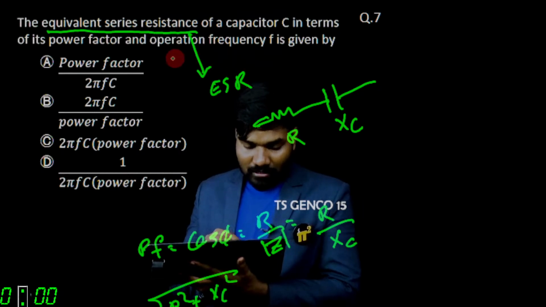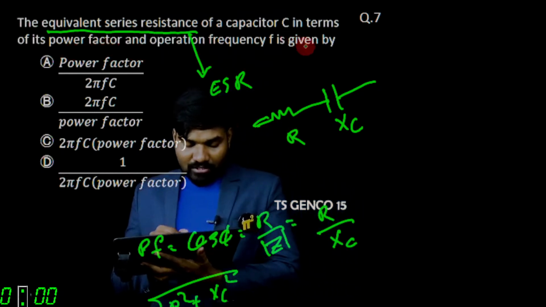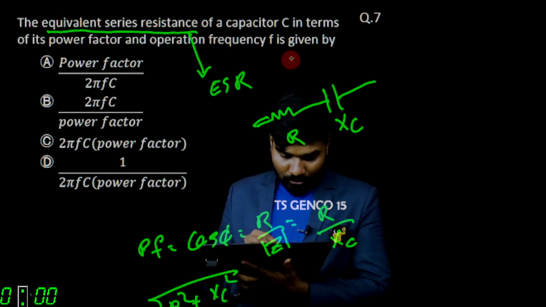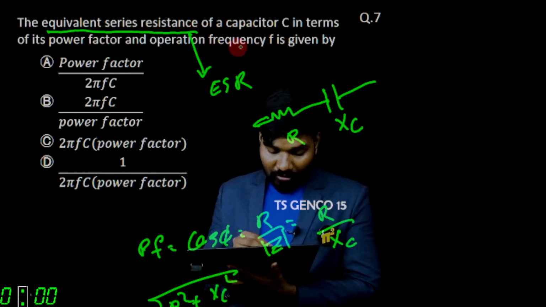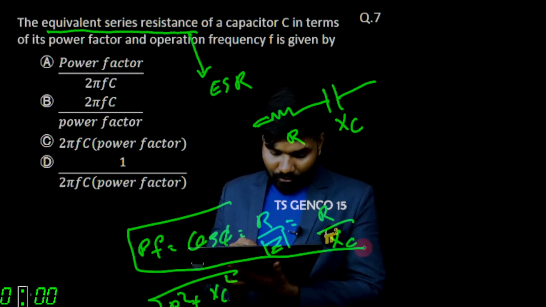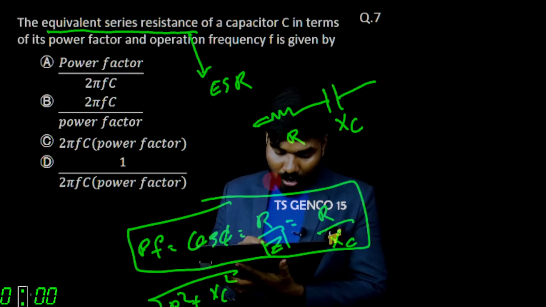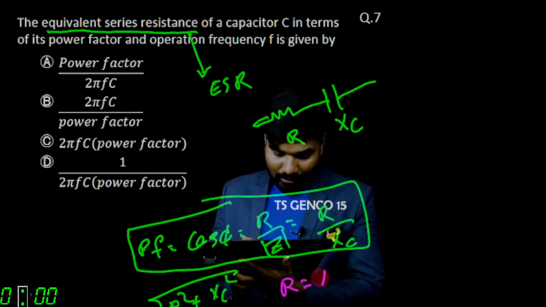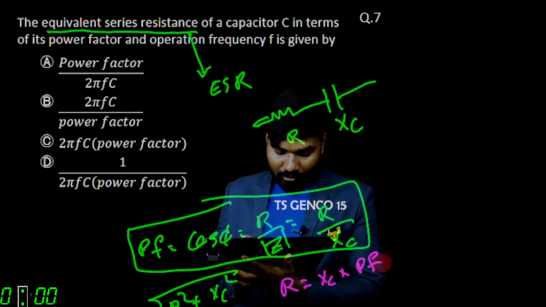Now it's asking about power factor and frequency. R is the equivalent resistance in terms of power factor and frequency. So from this, I can write R is equal to XC into power factor.